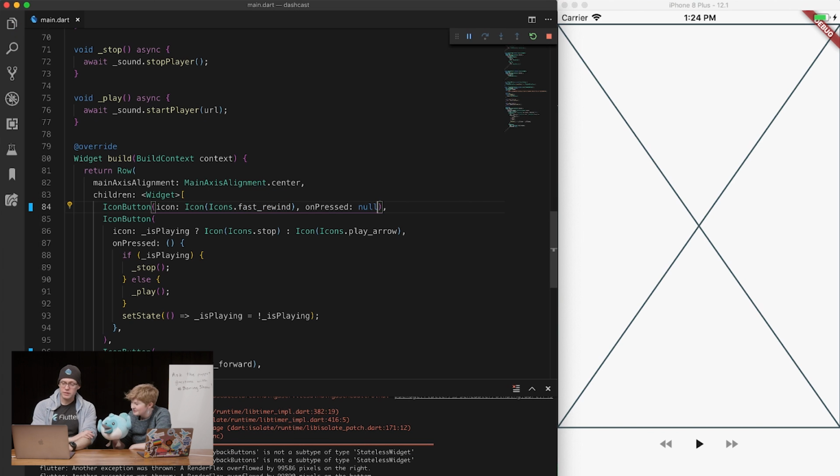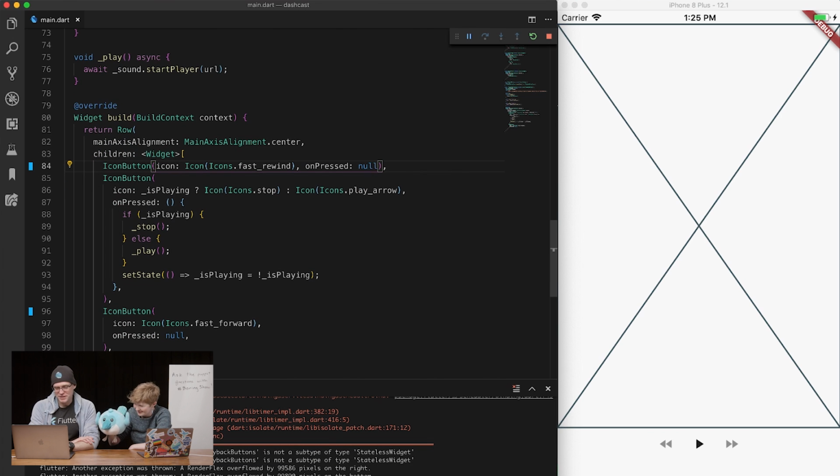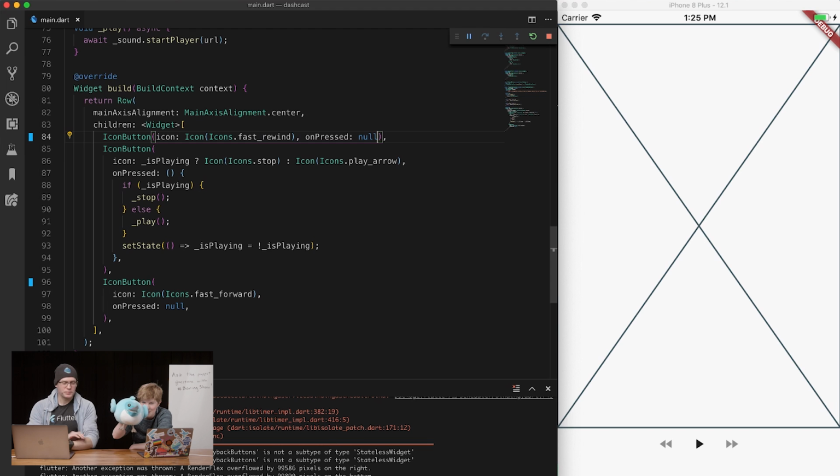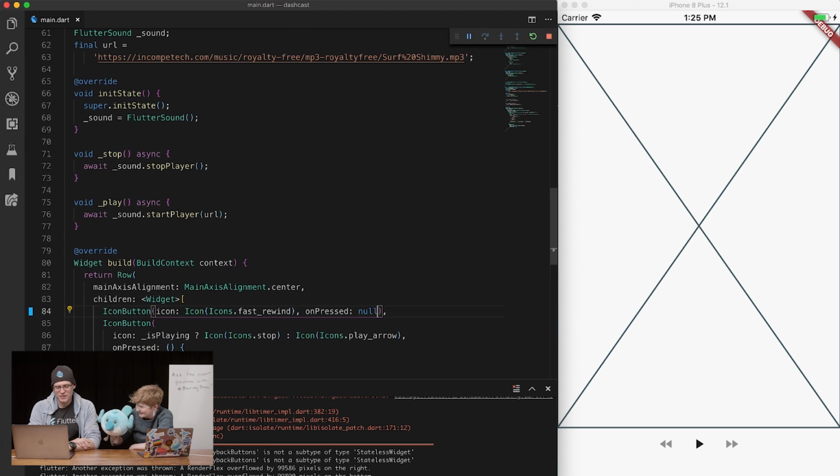Okay, boom, there we go. So, okay, that's not looking too bad. It's starting to look like a real app. Not really, but it's getting there. So we have three buttons, people. Three buttons. Yeah, and only 45 minutes in.